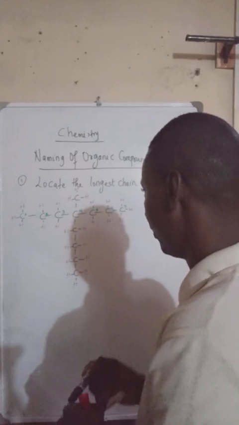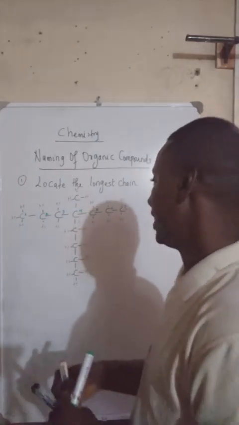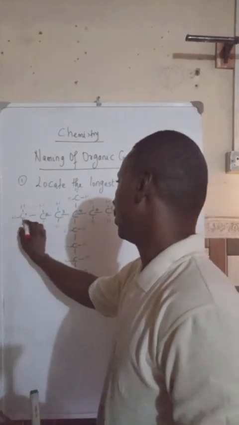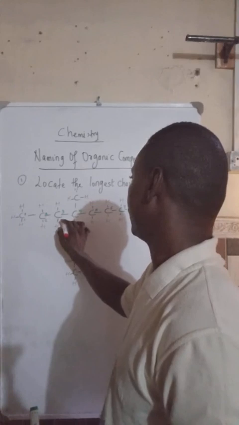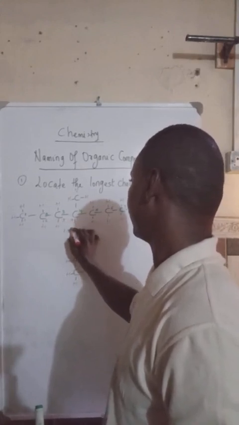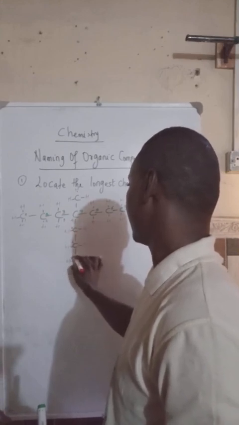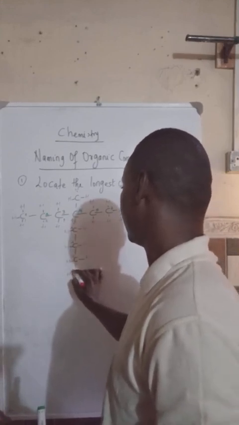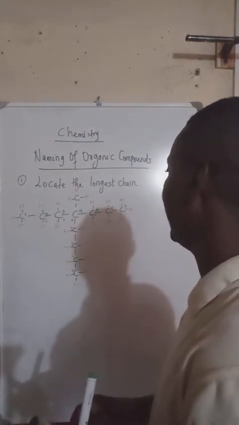So let's count from left to down. 1, 2, 3, 4, 5, 6, 7, and 8. So from left to down, we have 8.